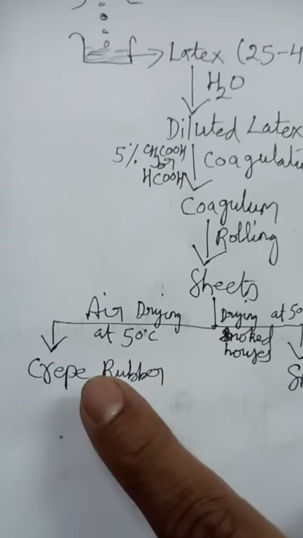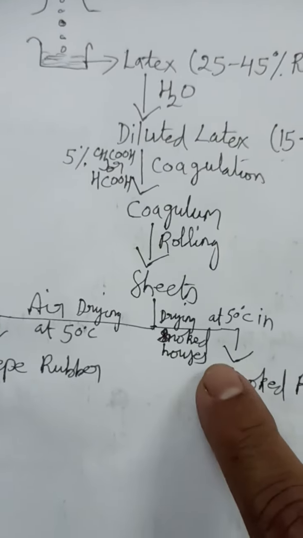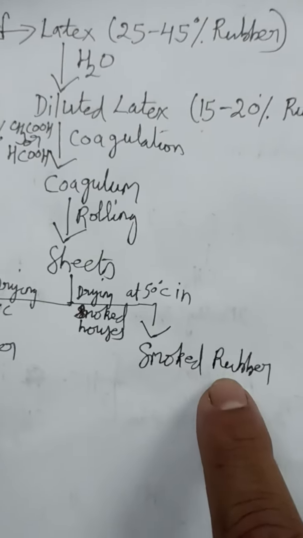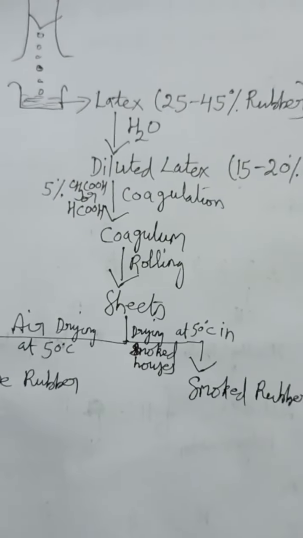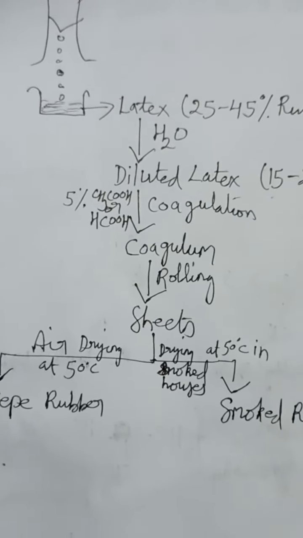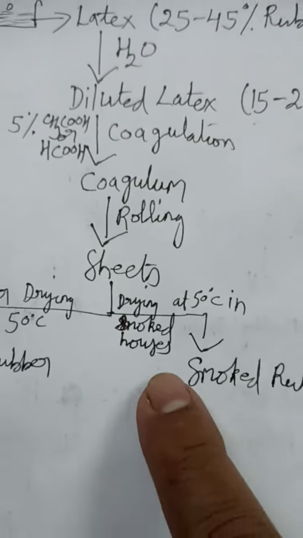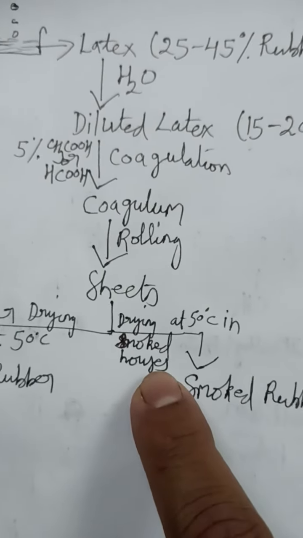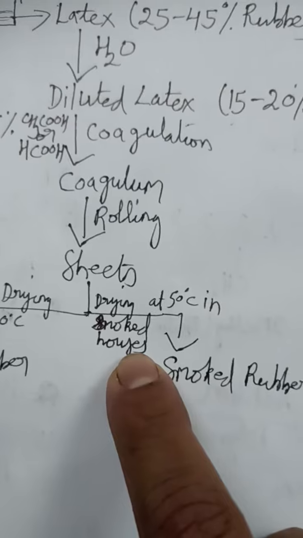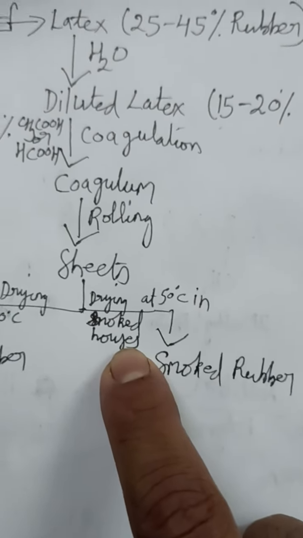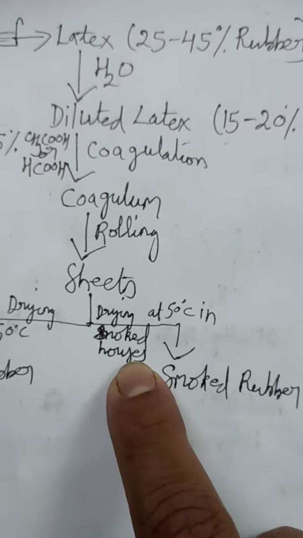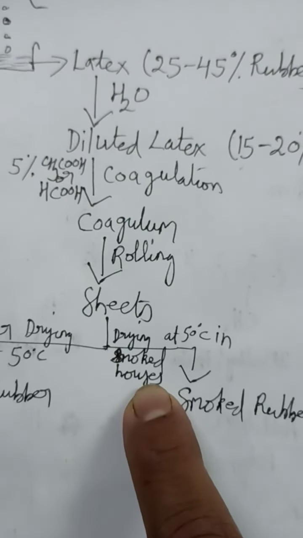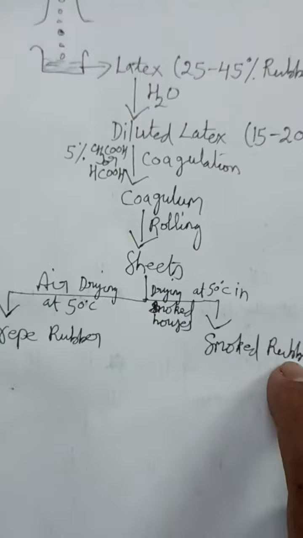When we use air, we get crepe rubber, and when we use smoke houses, we get smoked rubber. Smoke houses doesn't mean we are using smoke alone; it means the rubber is kept in a house and dried in smoke. When we burn wood, smoke comes out, and that smoke is used. Or we can use coconut shells to create smoke. So we get smoked rubber.